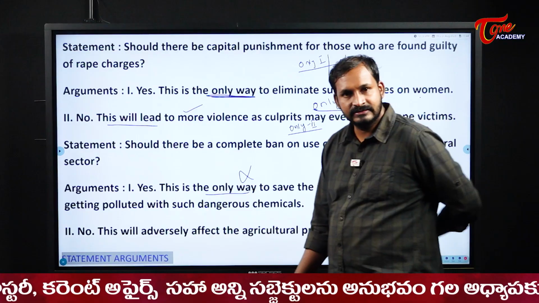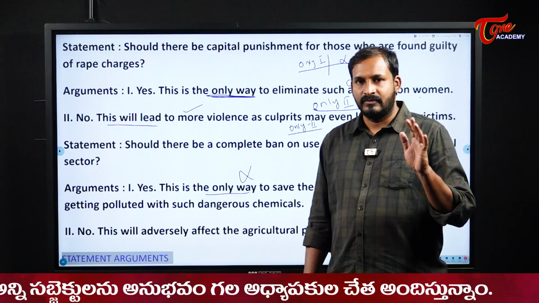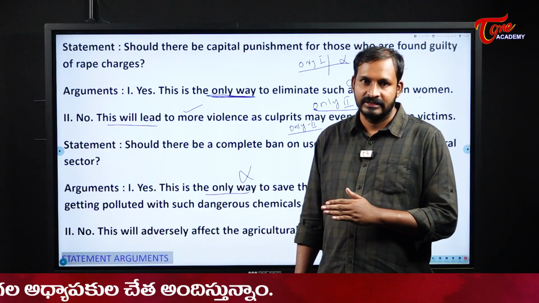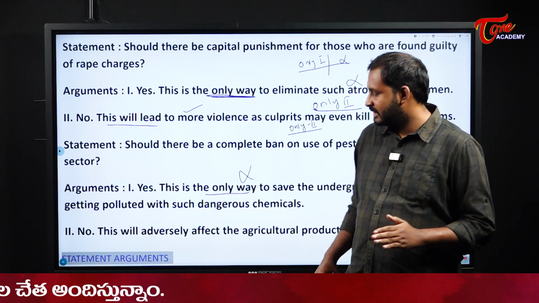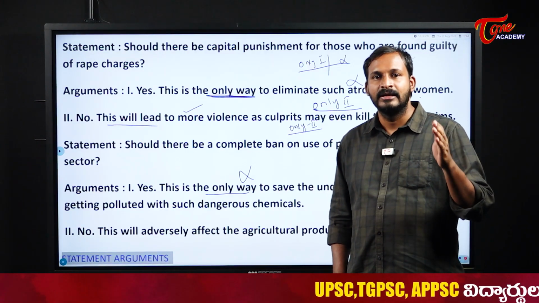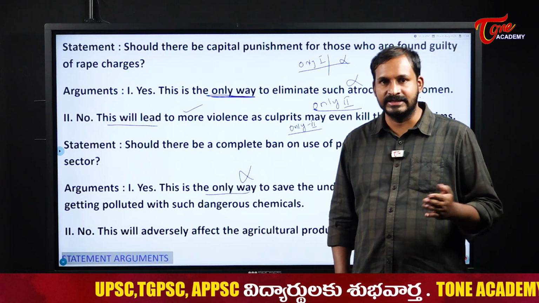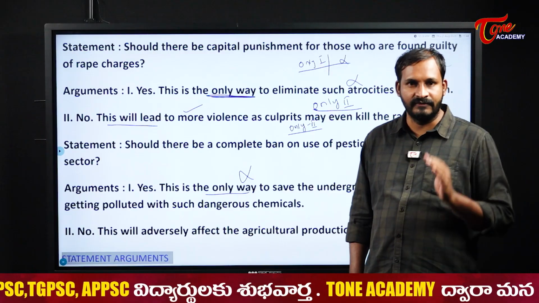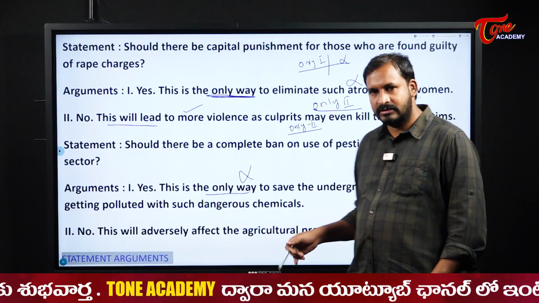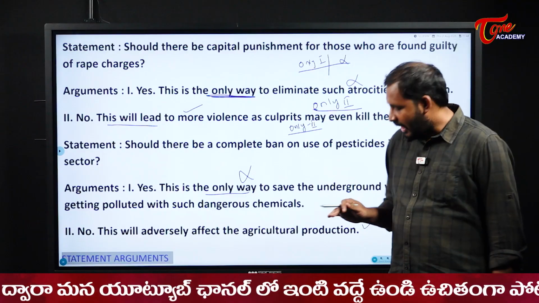Next, no, this will adversely affect the agriculture production. Yes, that is correct, right? It will adversely affect the agriculture. See, recently our neighboring country Sri Lanka had made this ban, right? In coffee plantations and tea plantations, they made this ban on pesticides. Because of that reason, suddenly their economic growth has fallen down, and even economic crisis has started in that country. We all know it very well. That is a realistic example which we can see. So we cannot ban it on a sudden basis and completely. It may affect our agriculture production.